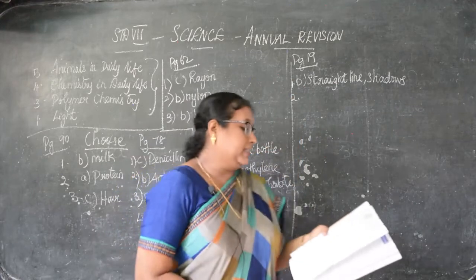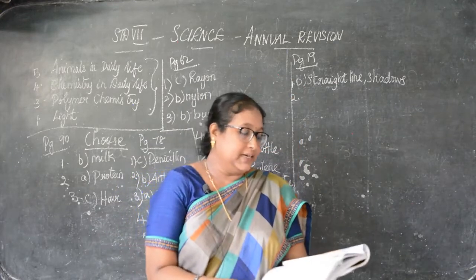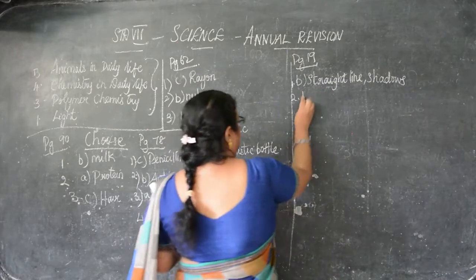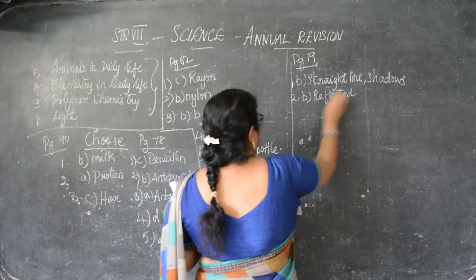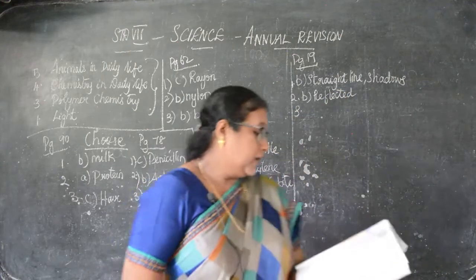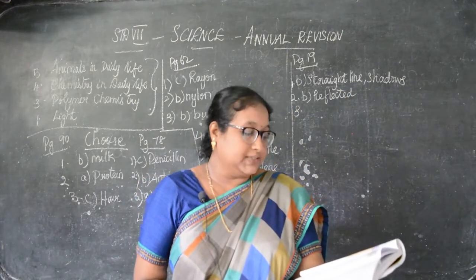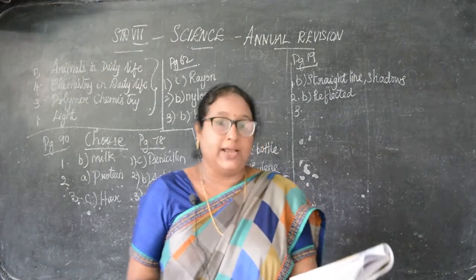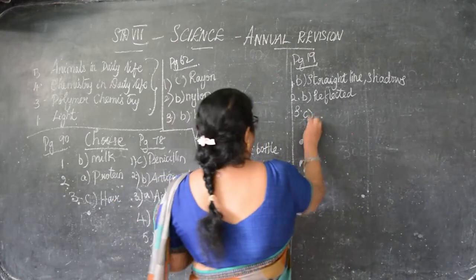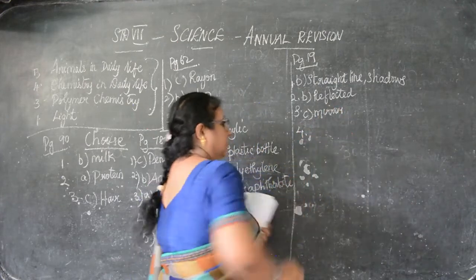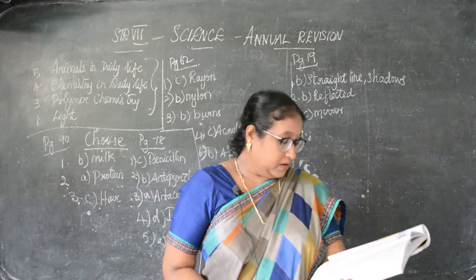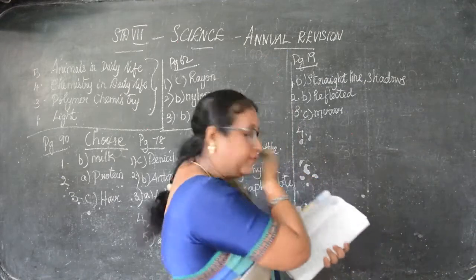Second, light that hits a mirror gets dash. B, reflected. Then third, dash surface reflects the light well. That is C, mirror. Then 4, light is a form of dash.